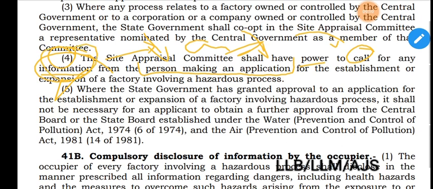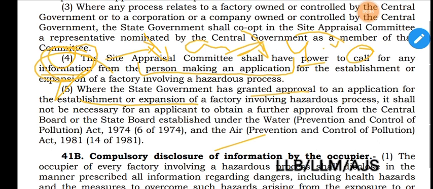Then comes subsection 5. Where the state government has granted approval to an application for the establishment or expansion of a factory involving hazardous process, it shall not be necessary for an applicant to obtain a further approval from the central board or the state board established under the Water Prevention and Control of Pollution Act 1974 and the Air Prevention and Control of Pollution Act 1981.